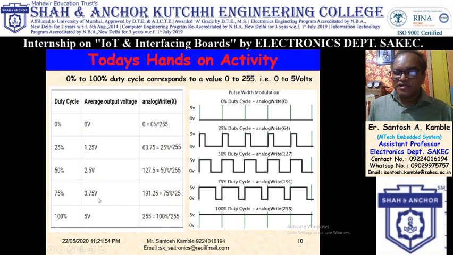So average voltage is 3.75 volt and duty cycle is 75%. And for 100% duty cycle, analog write 255. So for 255, duty cycle is 100% and average voltage is 5 volt. I hope you understand what is PWM, pulse width modulation.